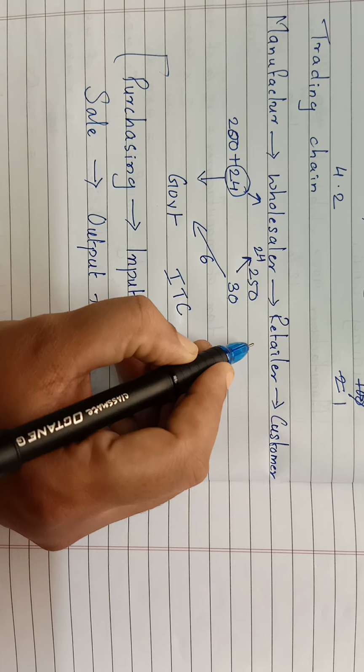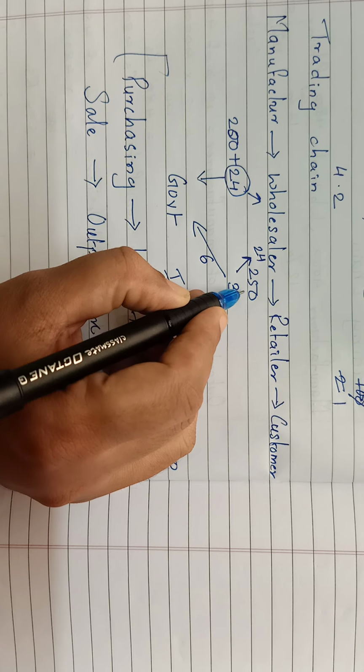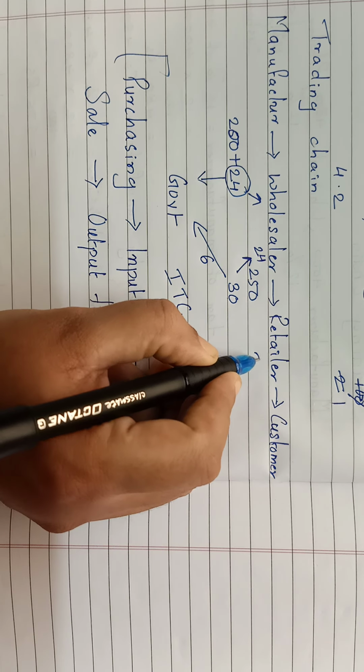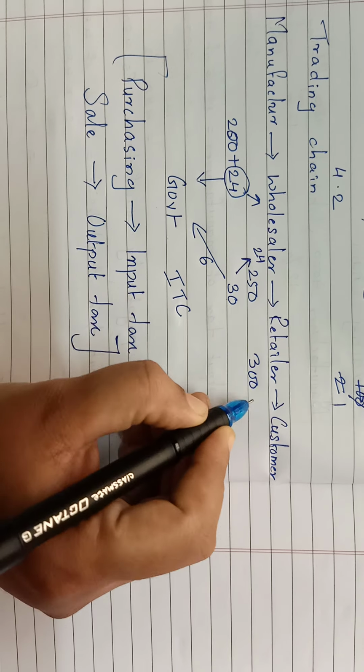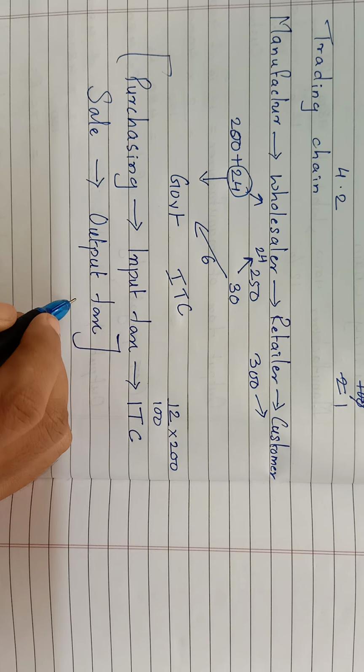Now this retailer got the watch for 250 rupees. He also wants a share of profit. So he will sell the watch at 300 to the customer.